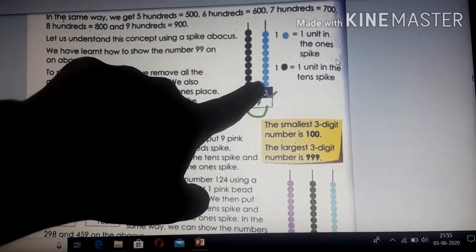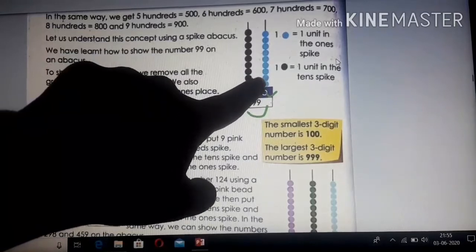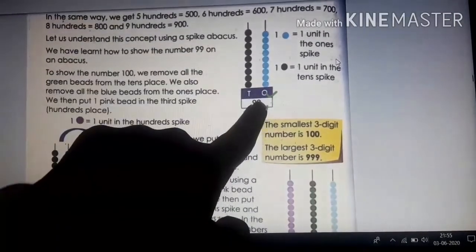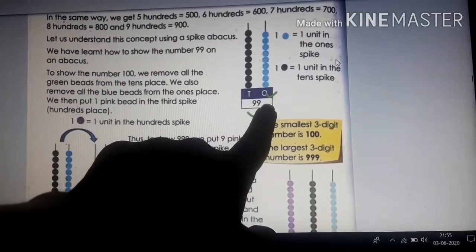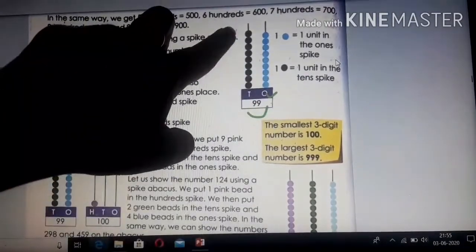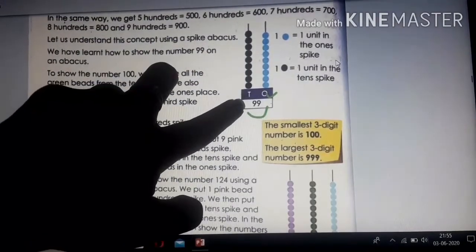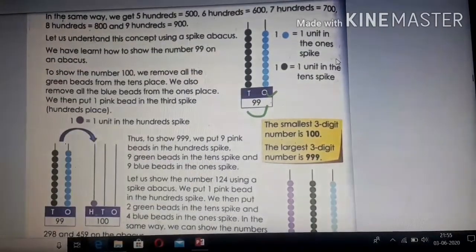So you count how many bits are there. 1 bit is your 1 unit. So 1, 2, 3, 4, 5, 6, 7, 8, 9. So you will write 9 below ones place. And count the other green bits, you will get 9. So you will write 9 below tens place. This is how you get 99.